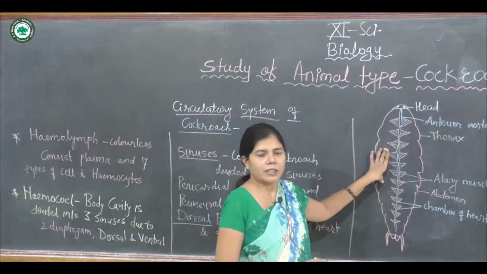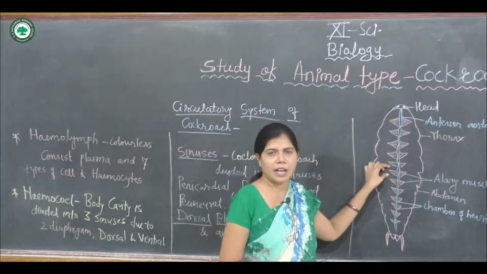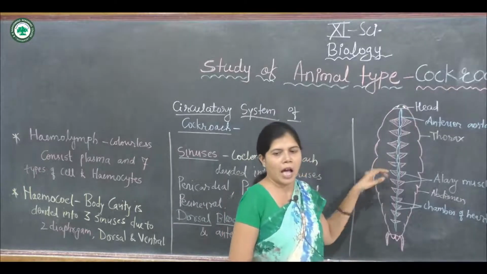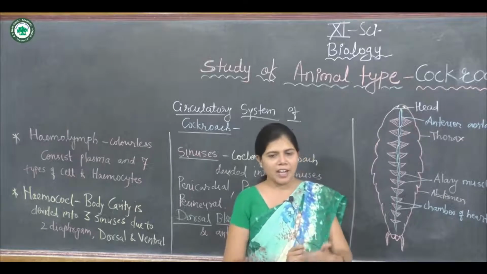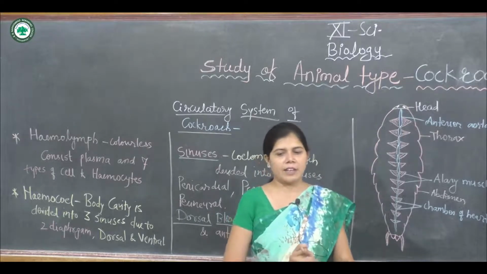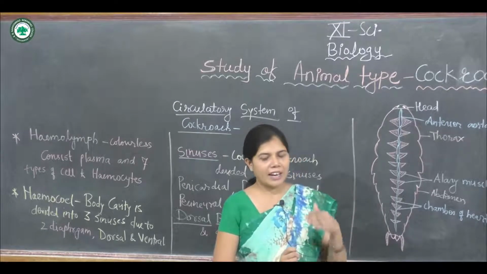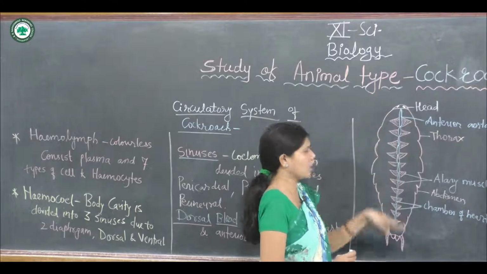These alary muscles are triangular in shape. The pointed end is attached to the terga at the lateral side, and its broad end lies between the heart and the dorsal aorta.